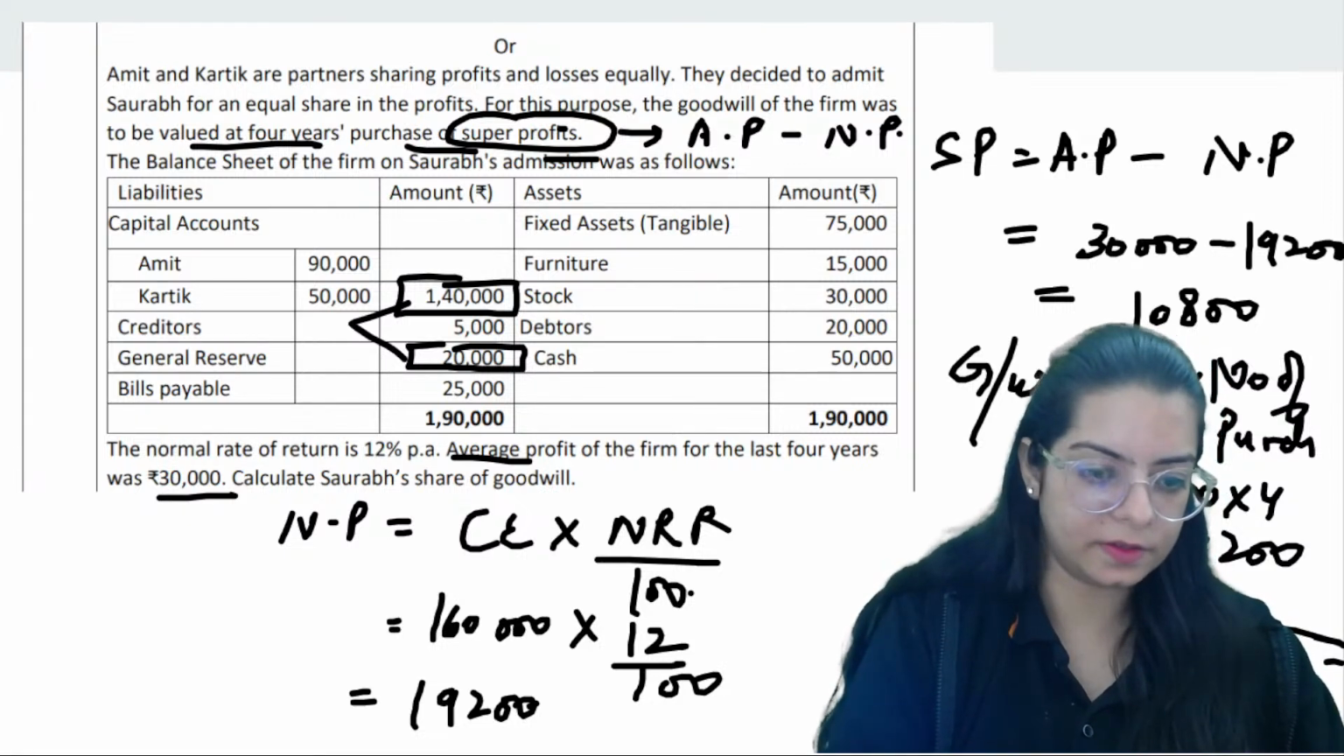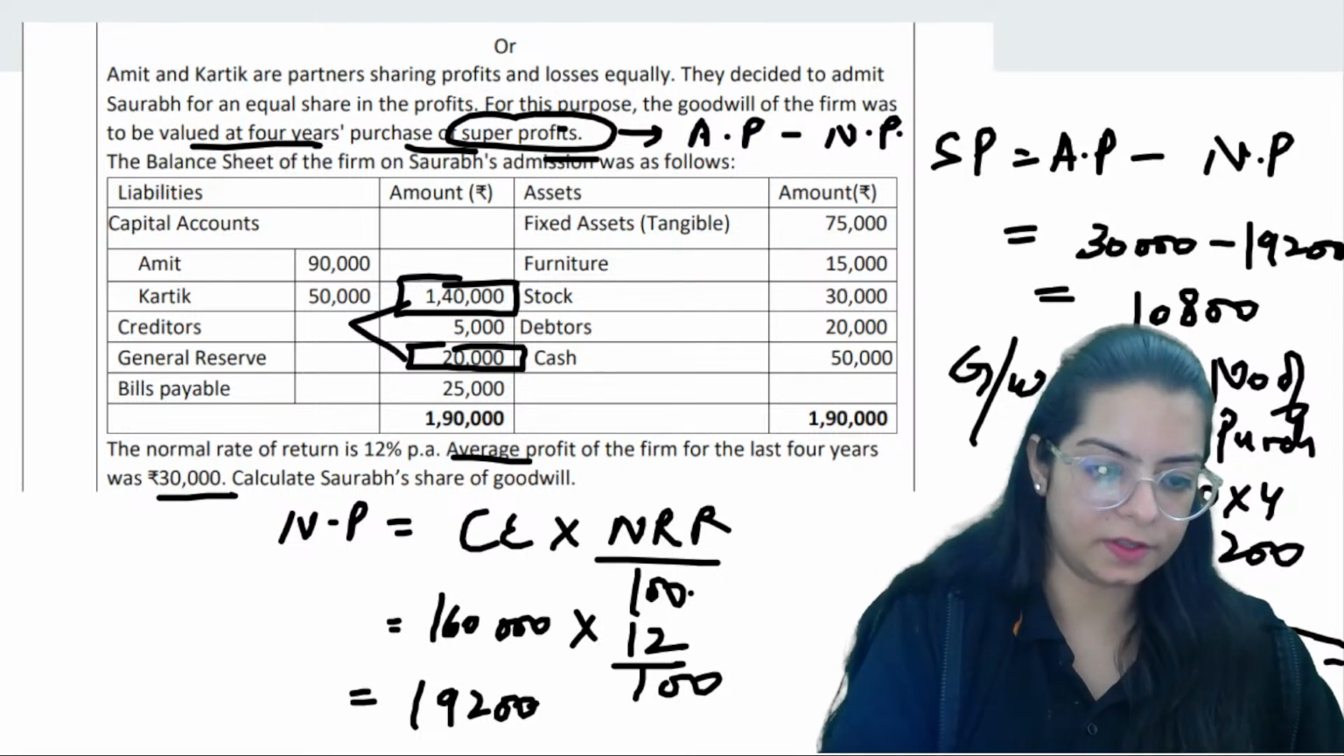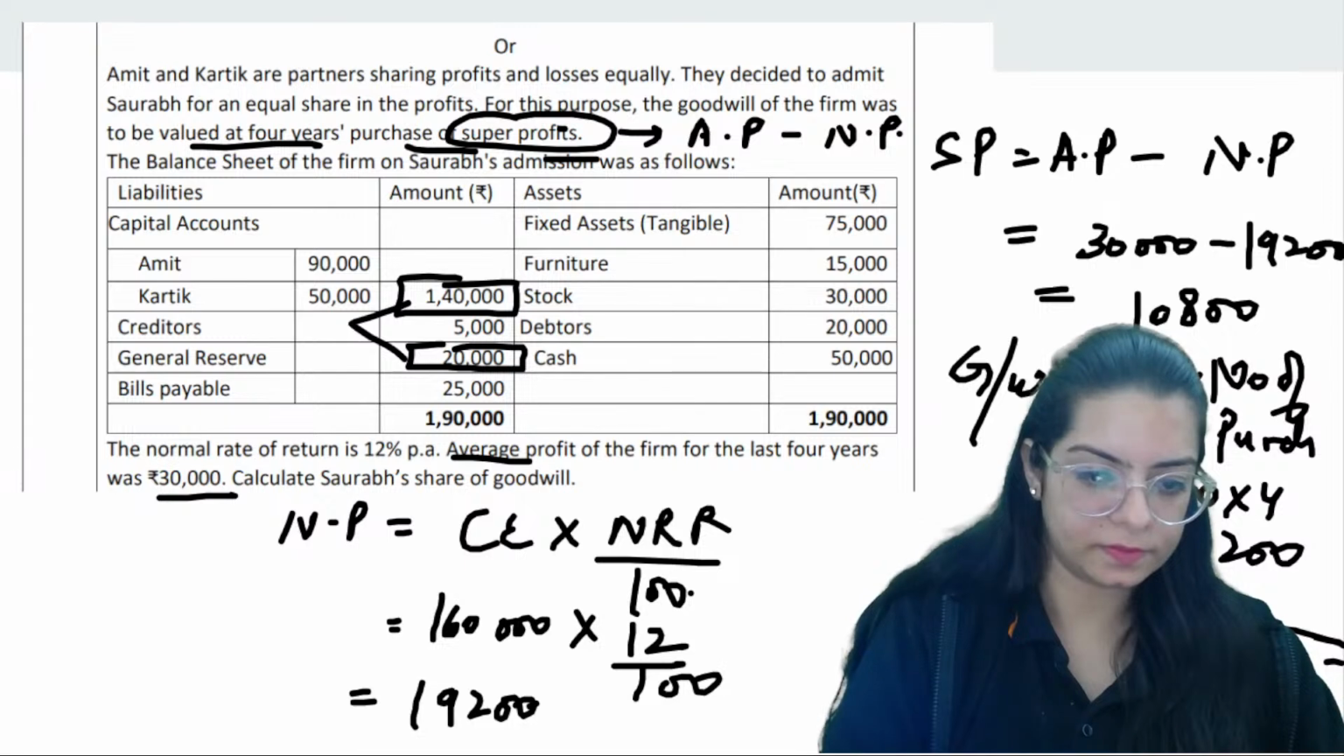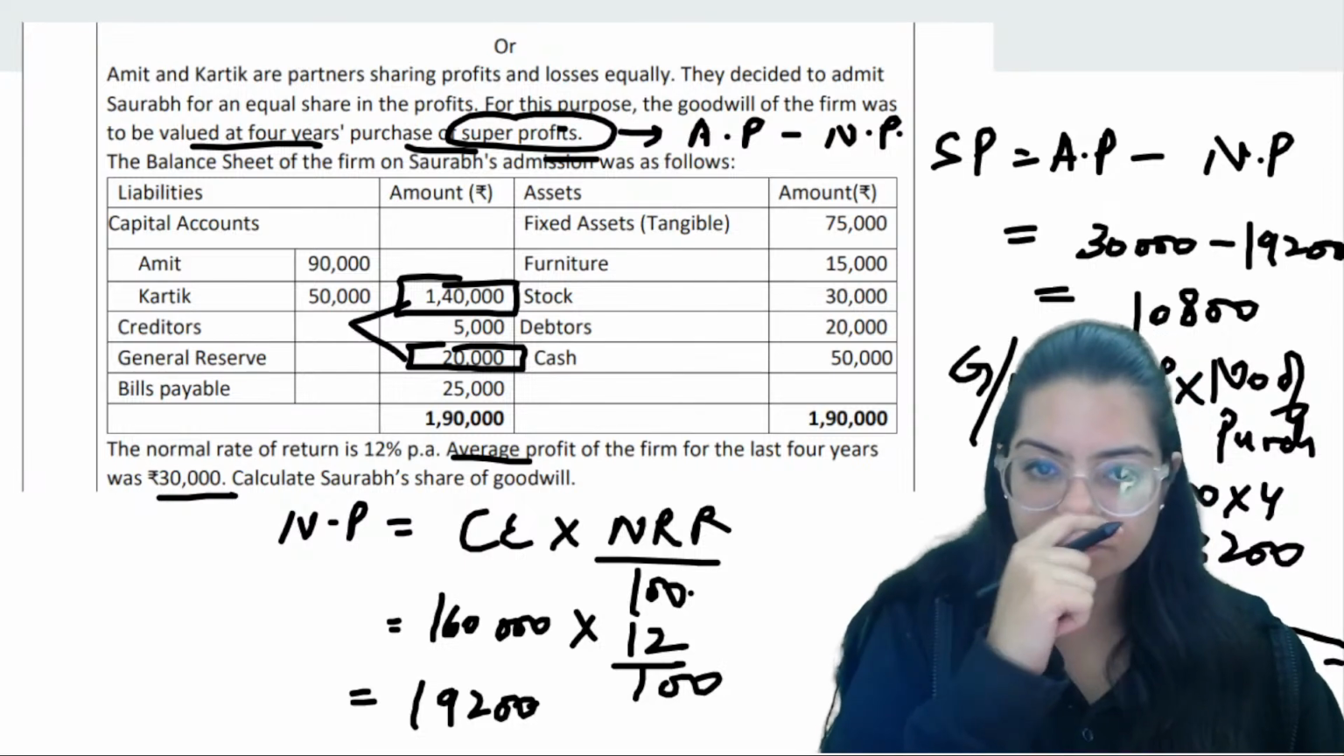Yeah. Check the calculation once. Question number.